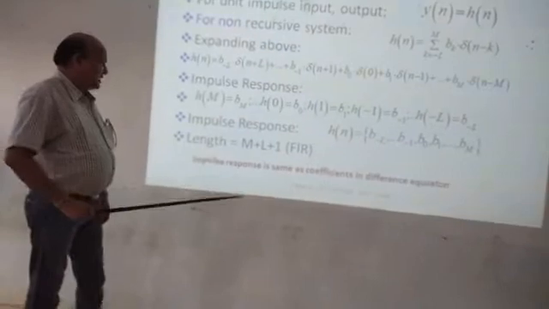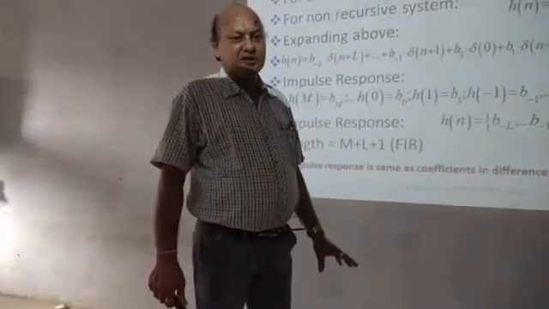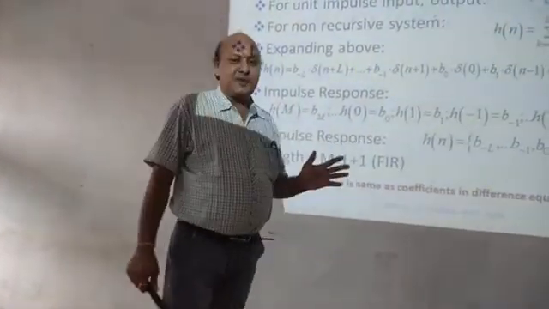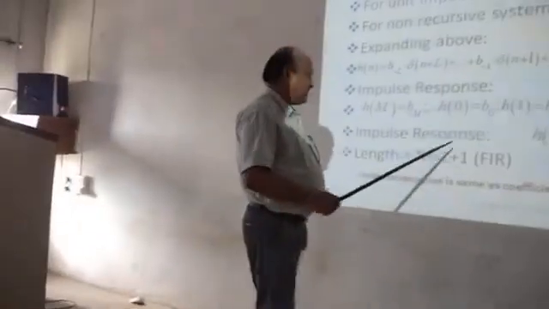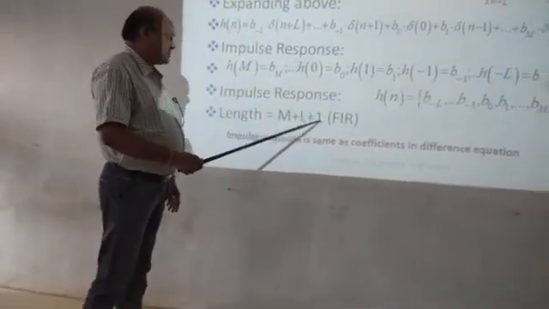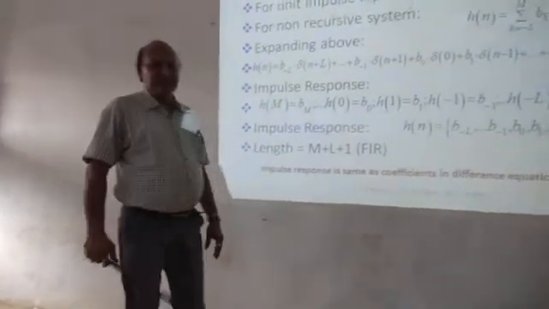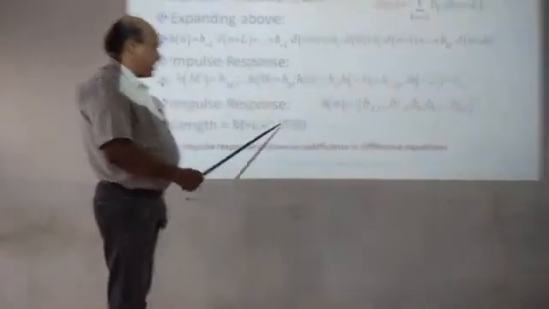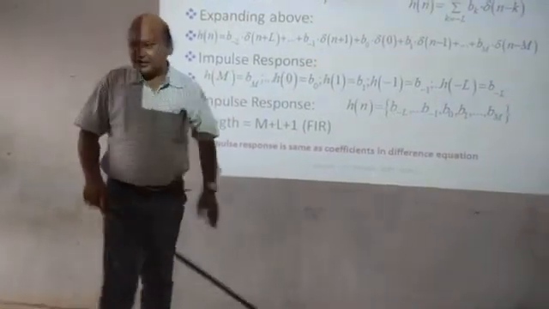And the length, we have already seen how to calculate the length in the convolution: L plus M minus 1 is the total number of samples in the output of the convolution. Similarly, for the FIR filter, this length is given as M plus L plus 1, where M is the number of samples in the first sequence and L is the number of samples in the second sequence, plus 1. This we have already seen in the case of the FIR filter.